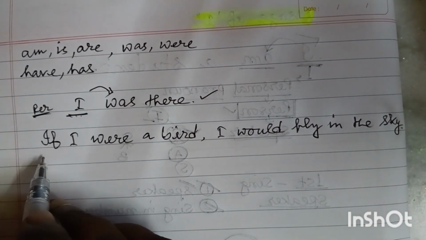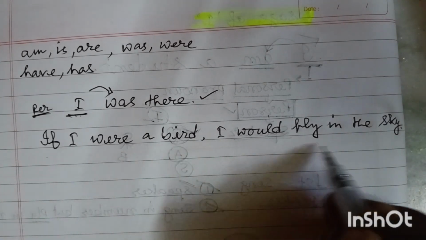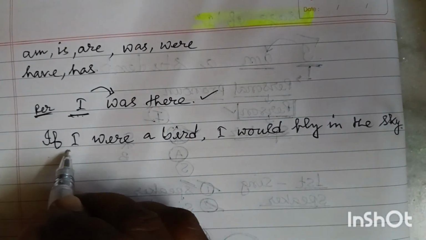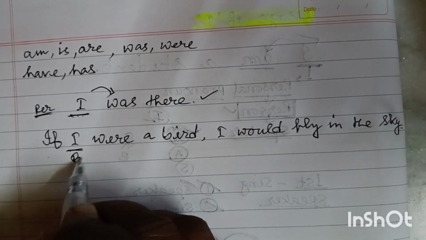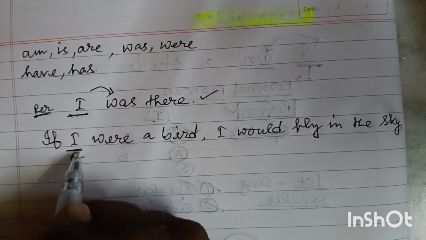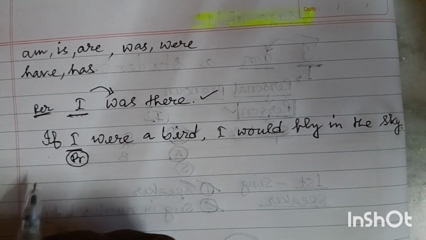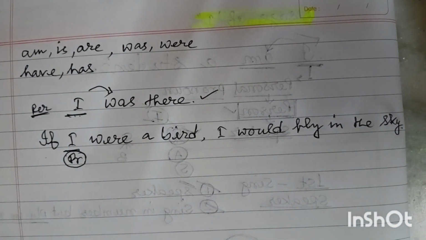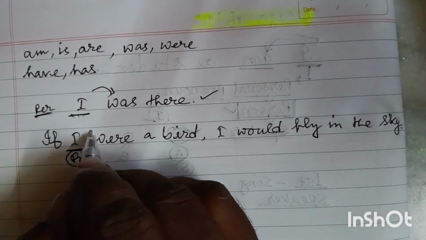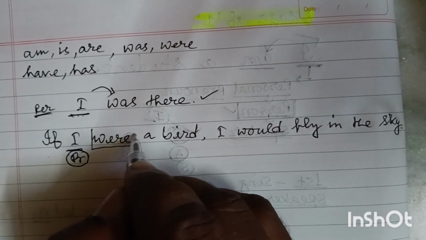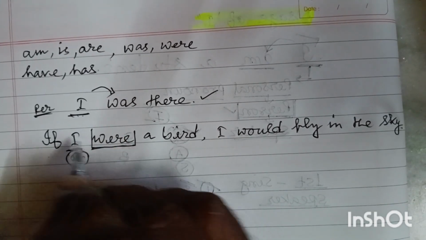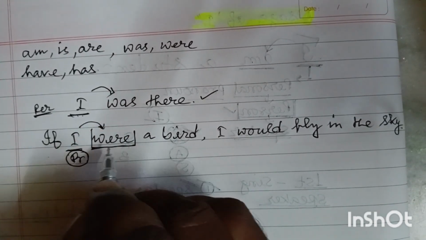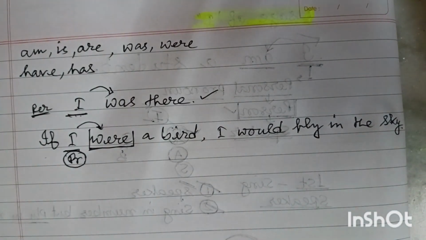Here the sentence is, if I were a bird, I would fly in the sky. Here I refers to the person, and my dear friends, this is first person singular number. These types of sentences are imaginary sentences, hypothetical sentences, and for all types of subjects, we have to use were. So I were a bird. Here were is correct.